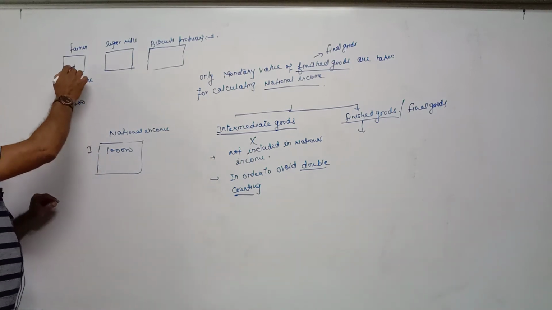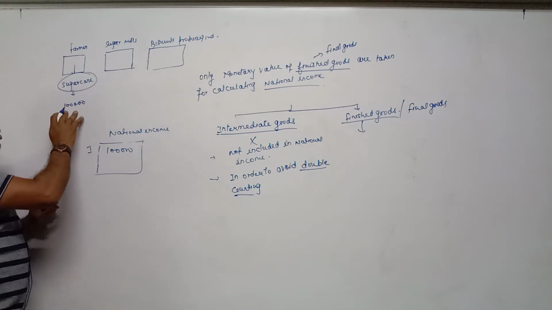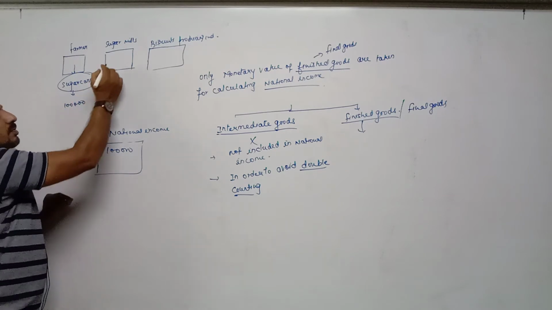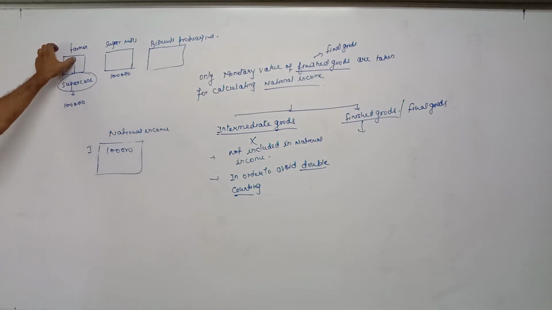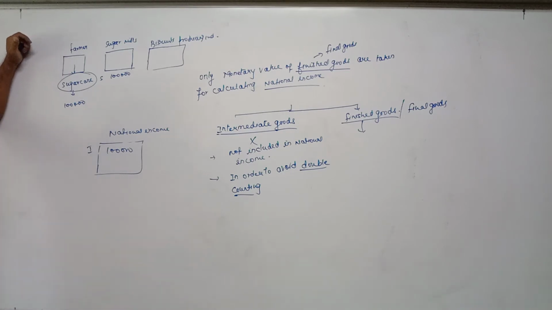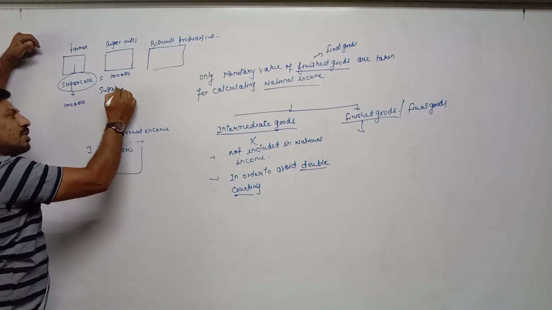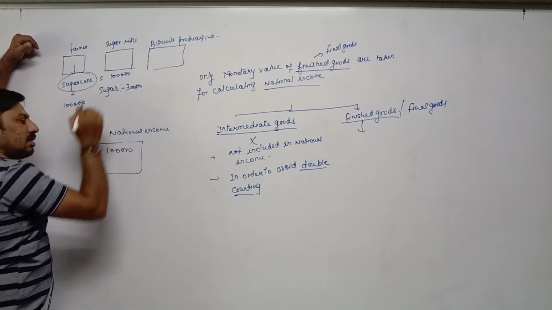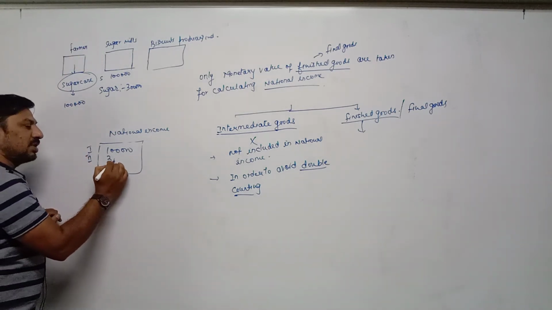Now second point, this farmer has sold sugar cane of 1 lakh rupees to sugar mills. This is sugar cane. With the help of that sugar cane, they are producing sugar. Sugar of how much? Suppose 3 lakh rupees. It means the second individual has earned 3 lakh rupees.